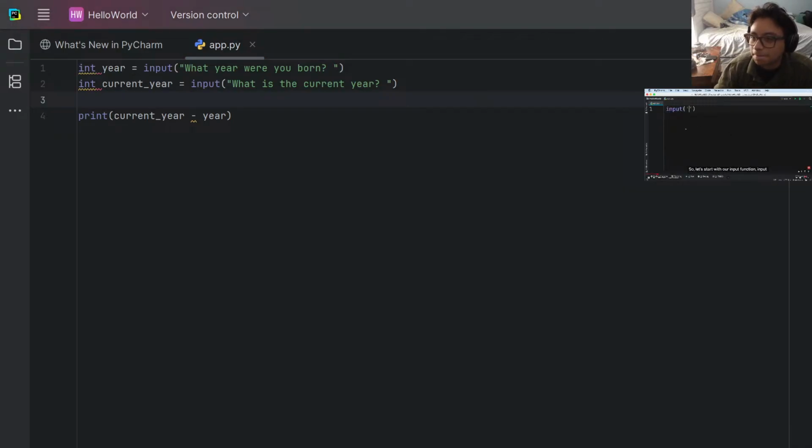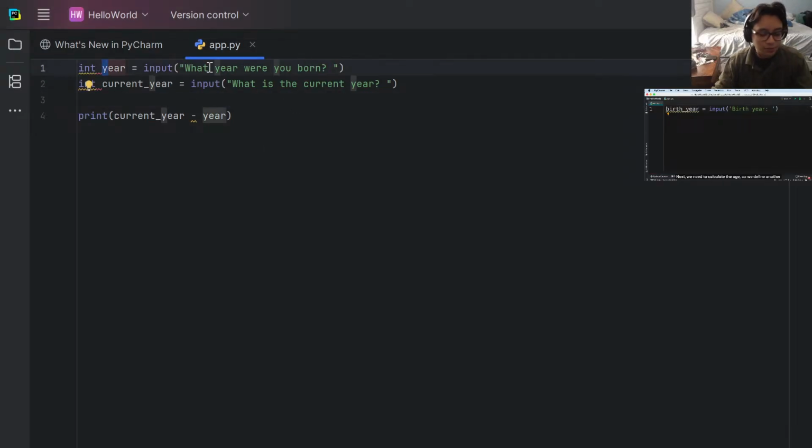Input. Let's print birth year. Okay, birth year, colon and a space. Now let's get the return value and store it in a variable called birth underline year. As I told you before, we use an underscore to separate. Yeah, we'll just do birth year.